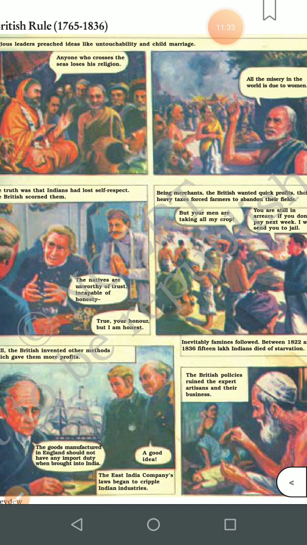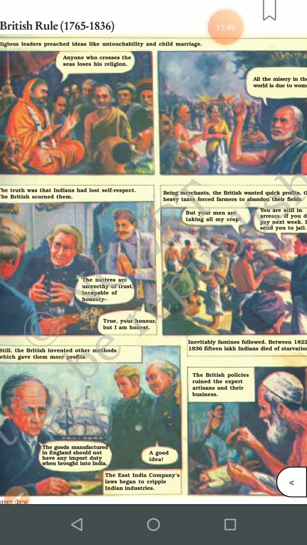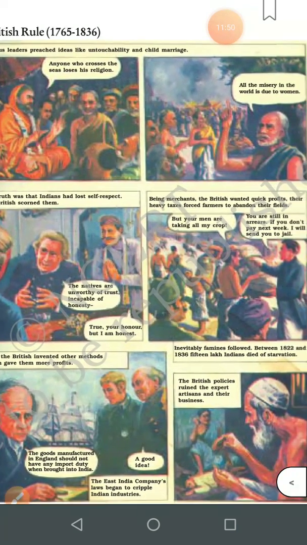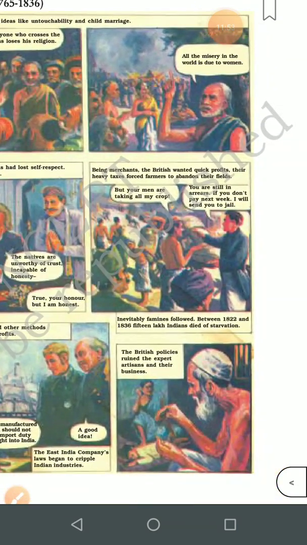So some of the religious leaders came forward to preach to the people and remove all these social evils of our country. Now he is telling, and the sea loses his religion. Now children, some people believed that if anybody crosses the sea, he or she will lose their religion. That means he will forget about his religion. All the misery in the world is due to women. Now children, there were many people at that time, and many social evils were there. Like he is telling, all the misery is due to women only.